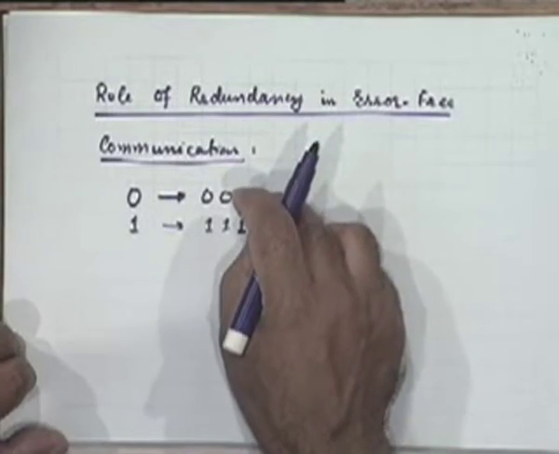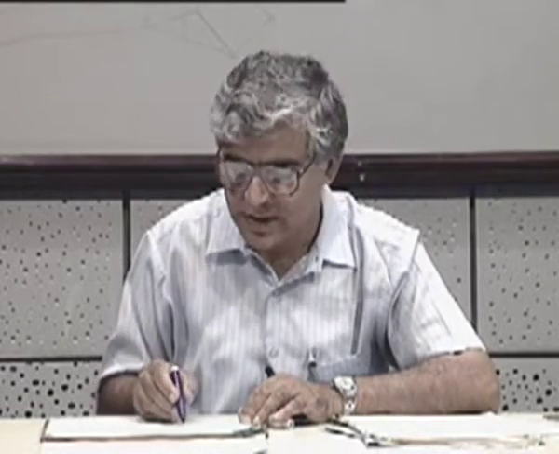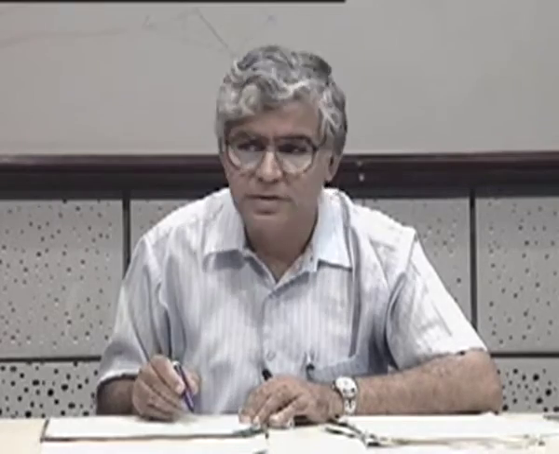So at the receiver, I'll now also have a decoder corresponding to this encoding scheme, which in this simple case we can predict what it should be. It should be a majority logic system, which will decide the correct symbol based on the majority of symbols that you get. So if you get 2 zeros out of 3, you'll say a 0 was transmitted. If you get 2 ones out of 3, you'll say a 1 has been transmitted.